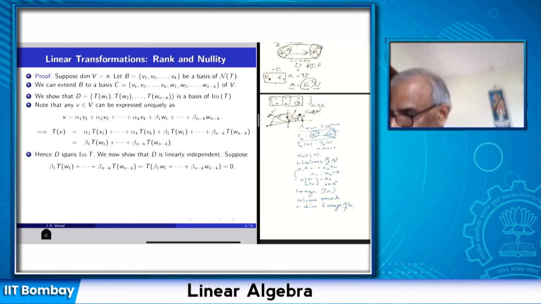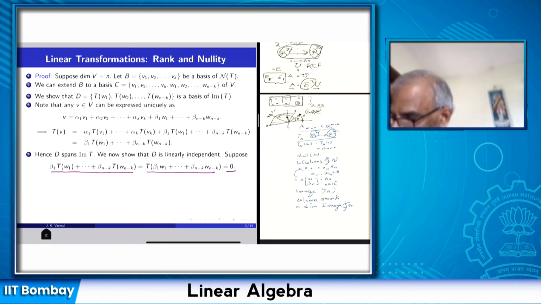To prove that they are linearly independent, I have to take a linear combination of these vectors which becomes 0, and then show that this linear combination is a trivial linear combination. So I take a linear combination of these vectors, but T is a linear transformation, therefore this is equal to this, and suppose this is equal to 0.